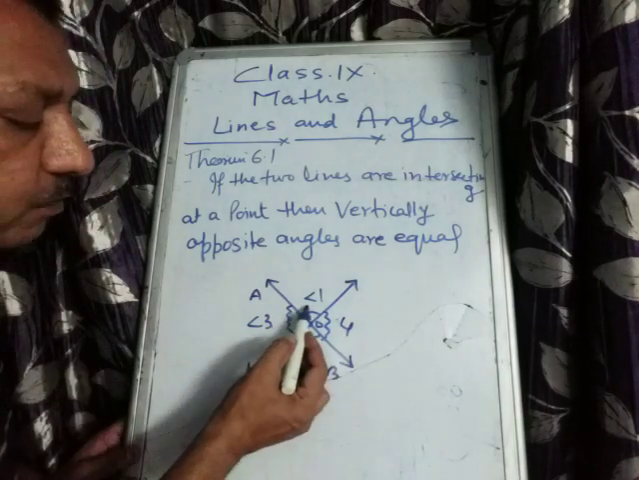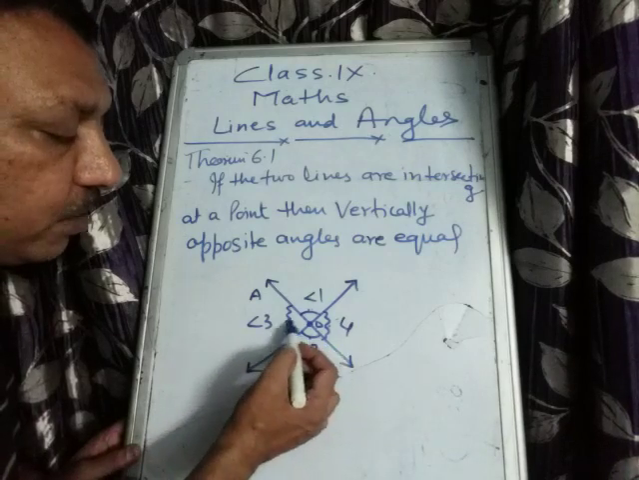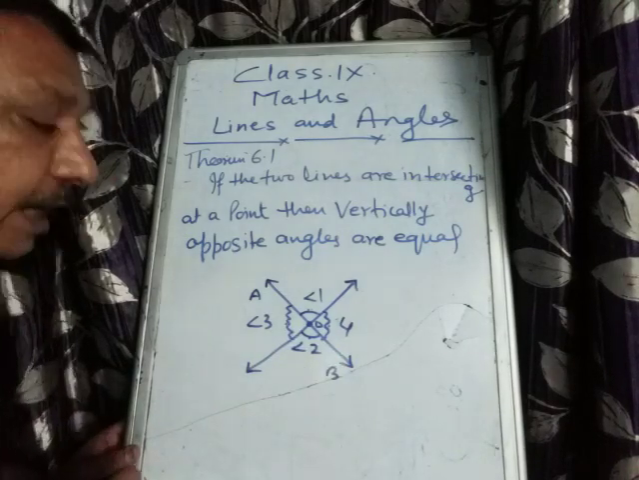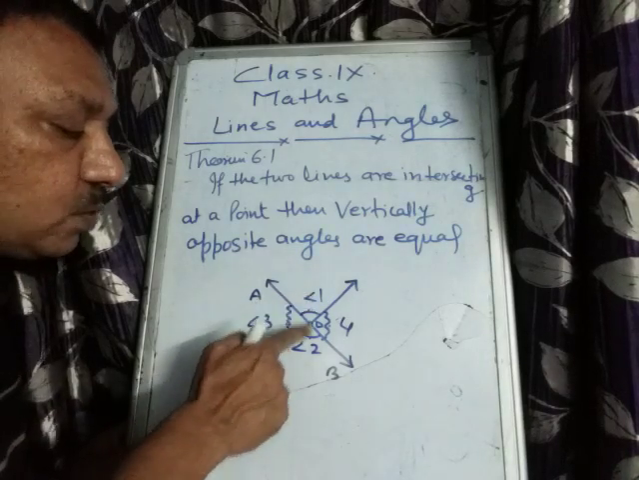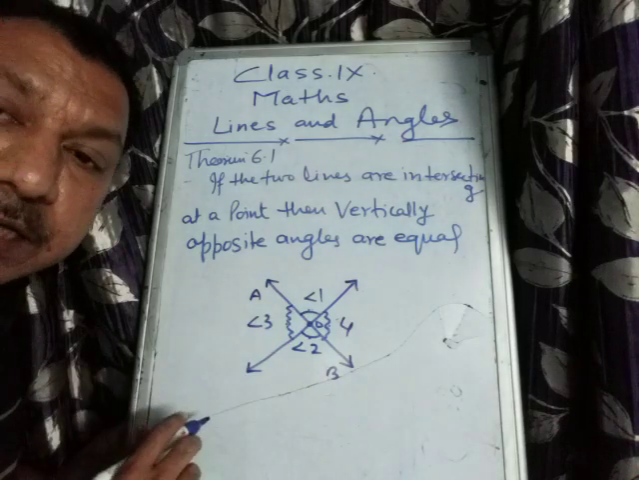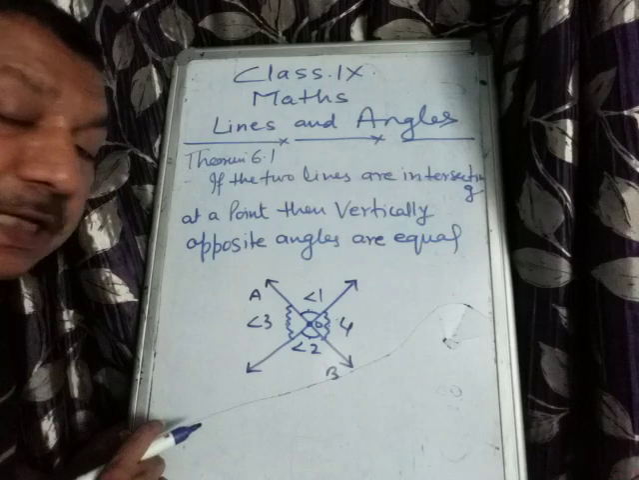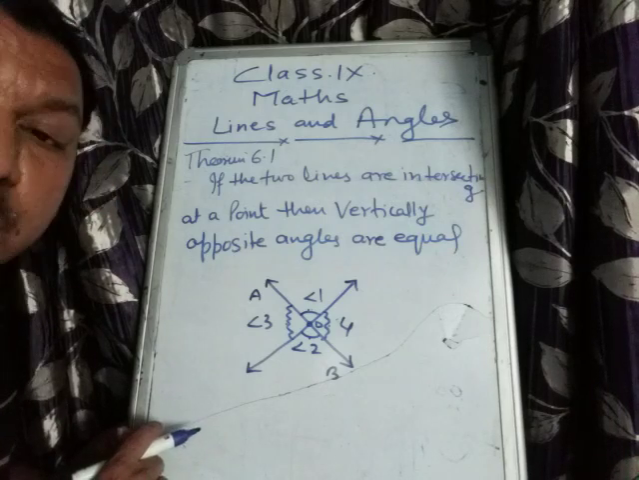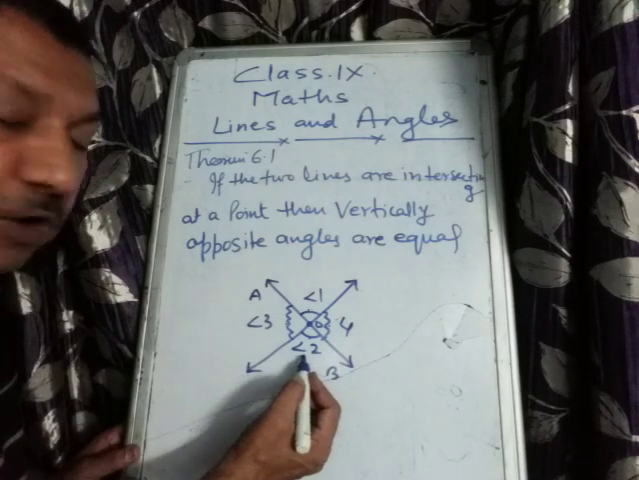Bolo, angle 1 and 2 are vertically opposite, and angle 3 and angle 4 are also vertically opposite angle. Is that clear? Can you tell me the linear pair of angle 2? Just see here, can you tell me the linear pair of angle 2?